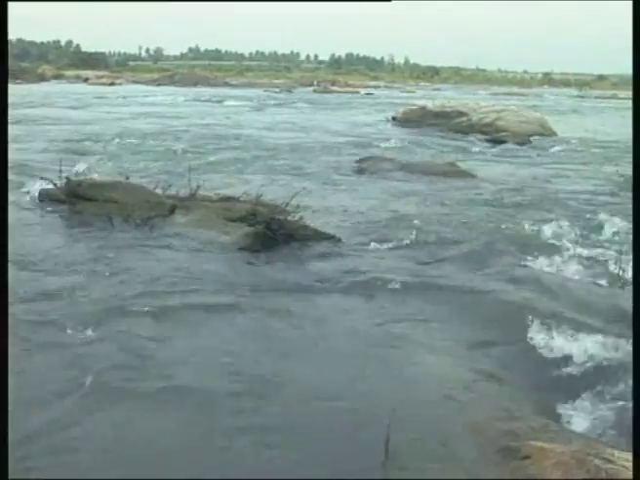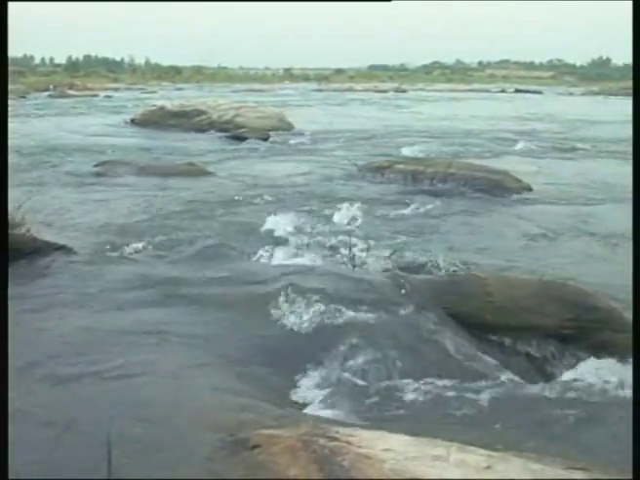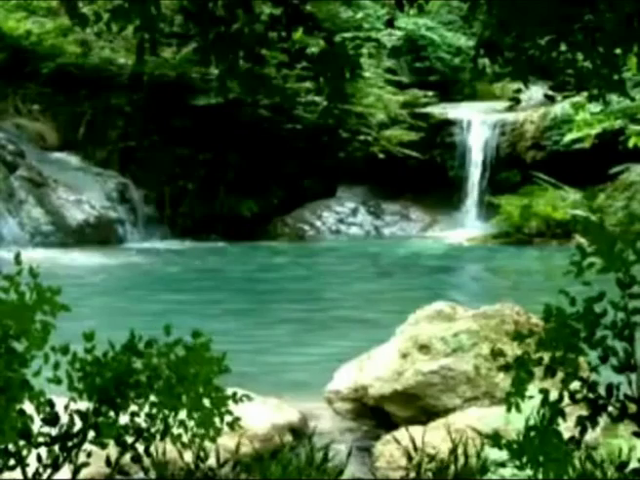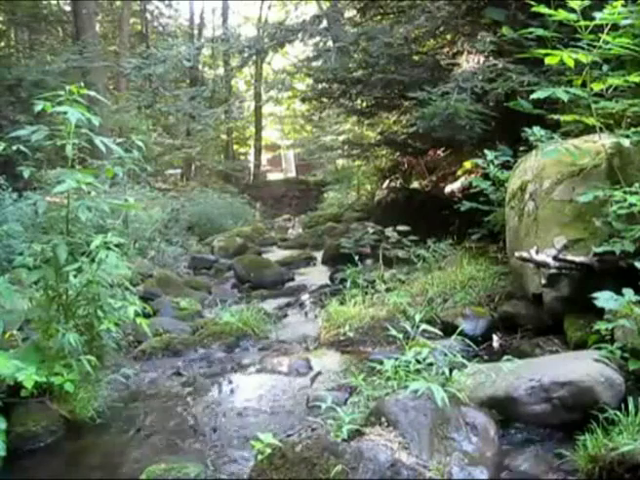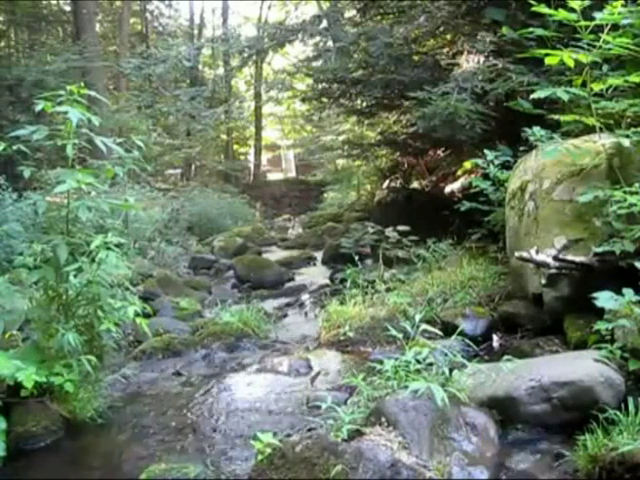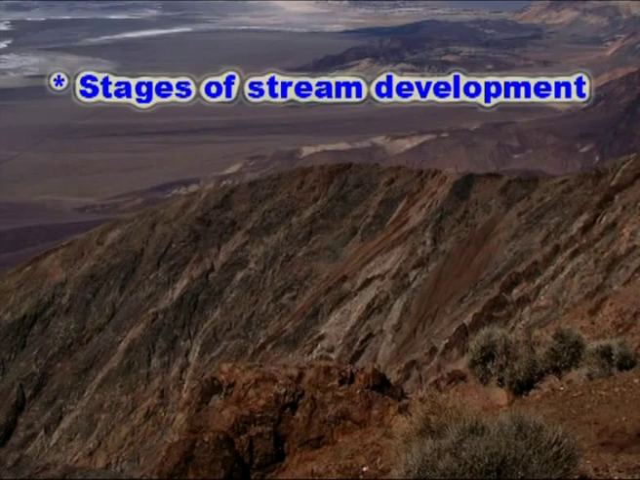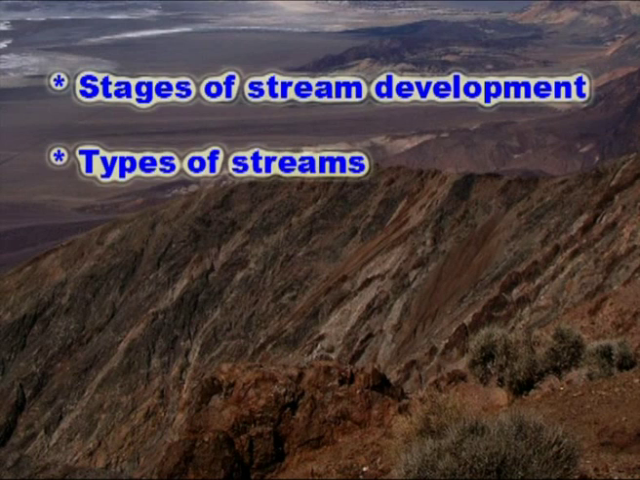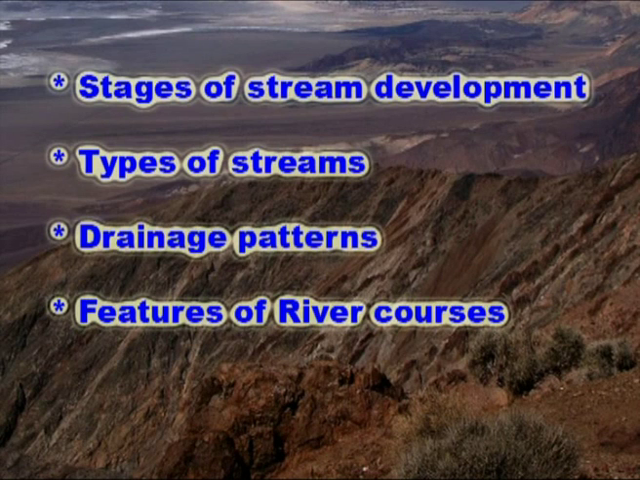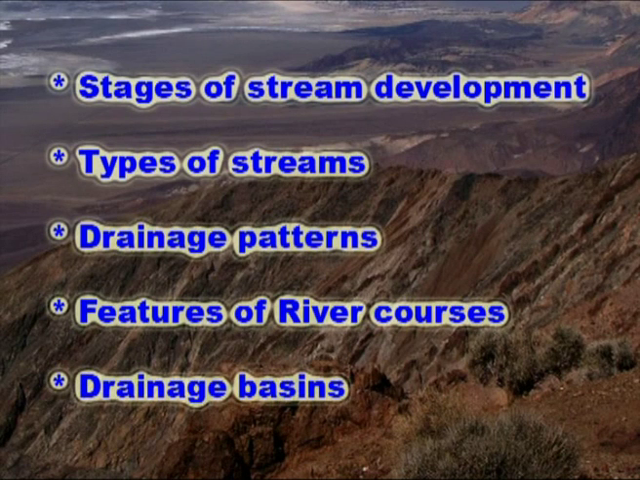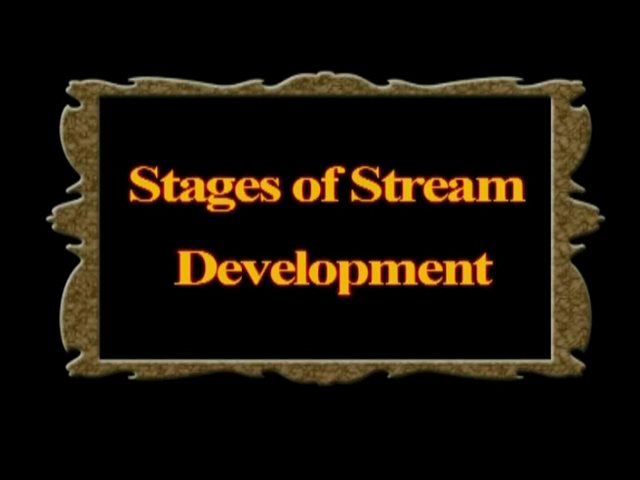A river evolves from a large network of small streams. A stream is a course of surface water flowing on land. Study of streams is a part of physical geography. Hence, in this lesson the following aspects are highlighted: stages of stream development, types of streams, drainage patterns, features of river courses and the drainage basins. Let us see the first part, stages of stream development.